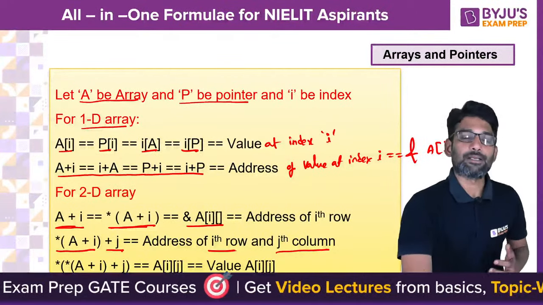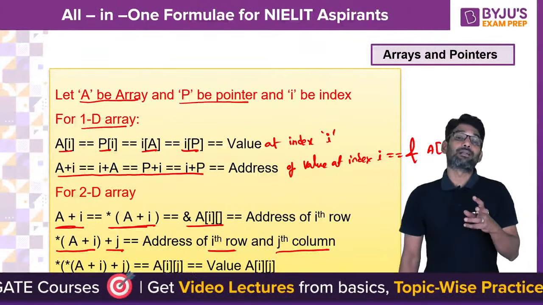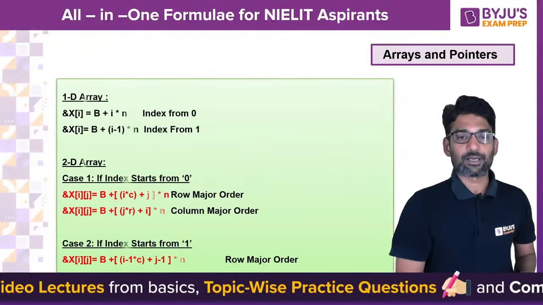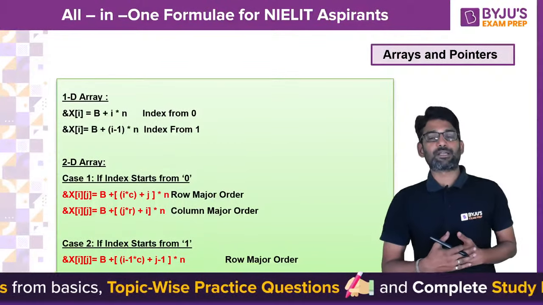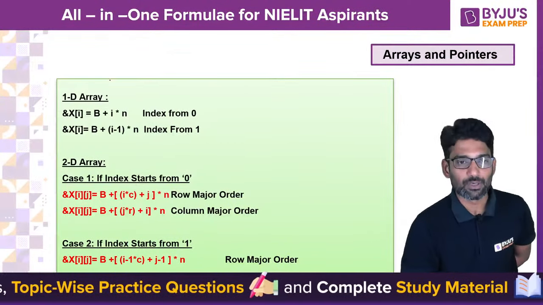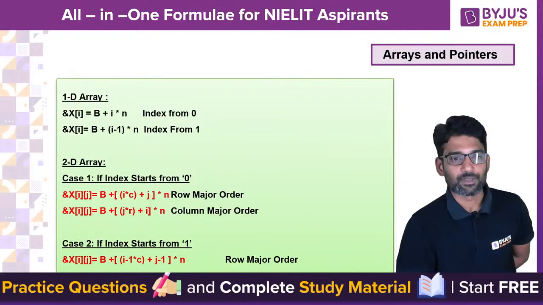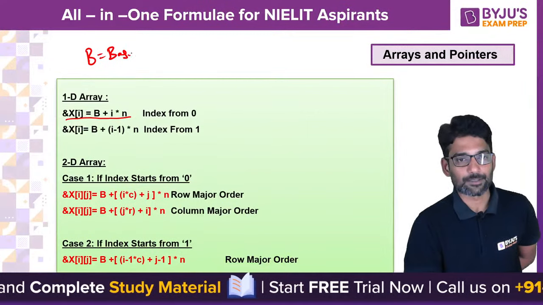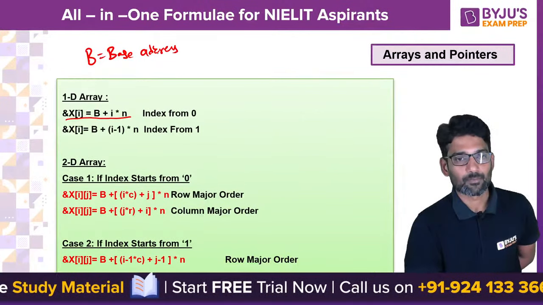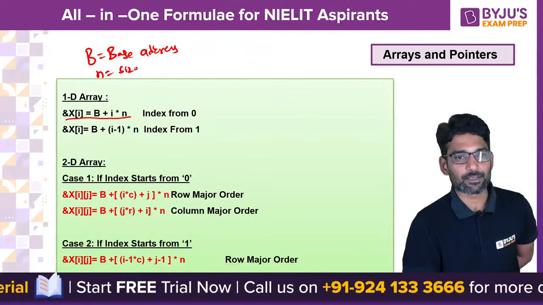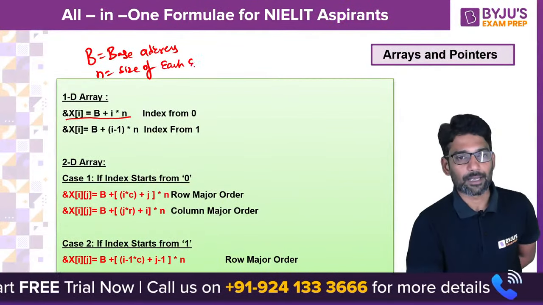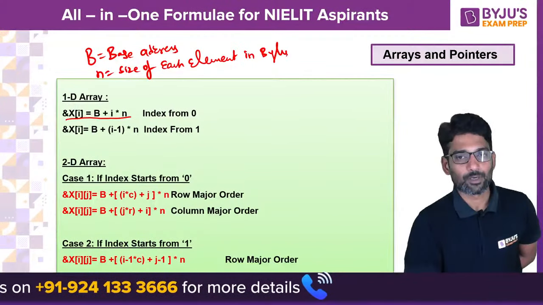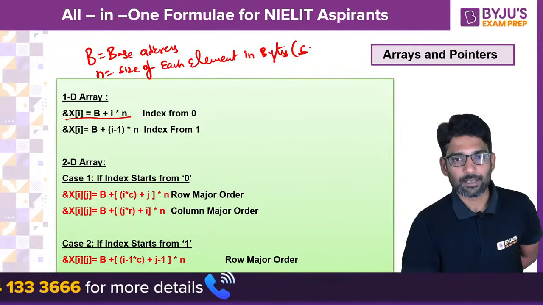And with arrays, you may be asked to find the address of an element at so and so index. That also I am giving. So, for a one dimensional array, if the index starts from 0, address of X of I is b plus I into n, where b is the base address and n is the scale factor or size of each element in bytes.